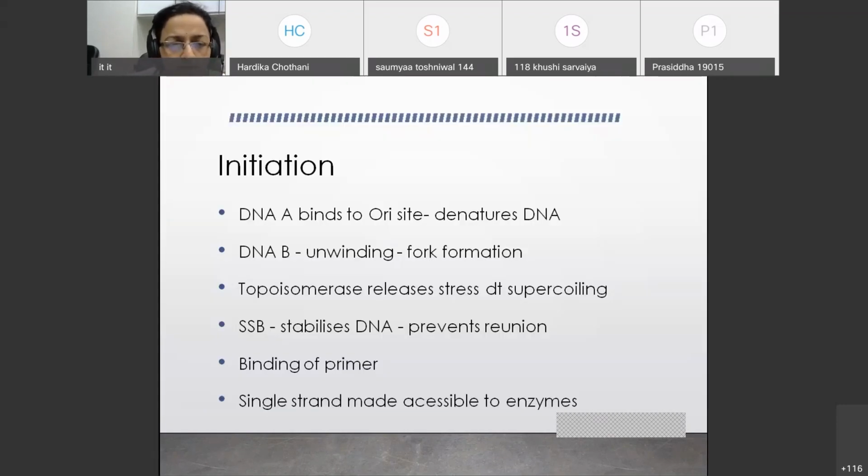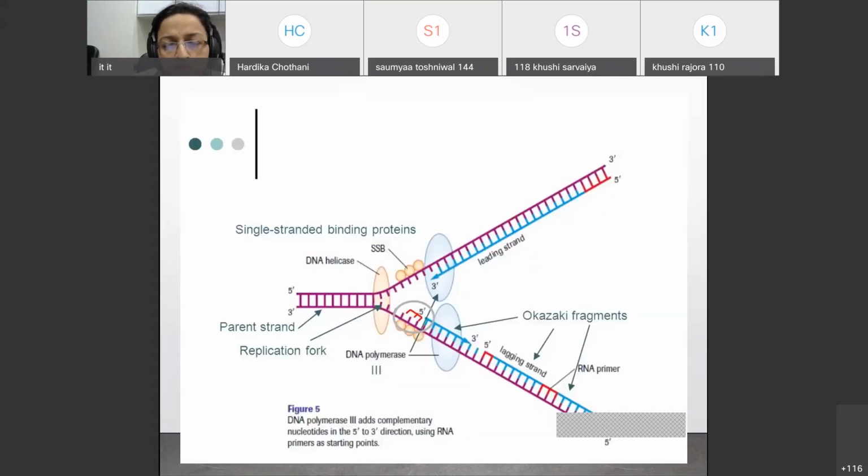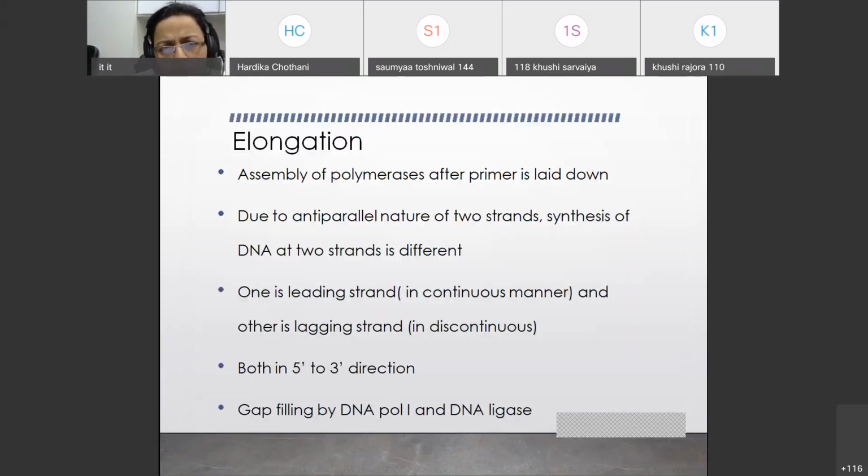This is again the same thing: initiation, where DnaA binds to the ori site, DnaB causes unwinding, topoisomerases release the stress of supercoiling, SSB stabilizes the single-stranded DNA, and binding of primer will be there, and then the process of replication will start in this particular manner. Elongation is nothing but addition of more and more nucleotides with the help of DNA polymerase 1, 2, and 3 in prokaryotes, and alpha, beta, delta, epsilon, gamma in eukaryotes, so that a new strand will be generated.